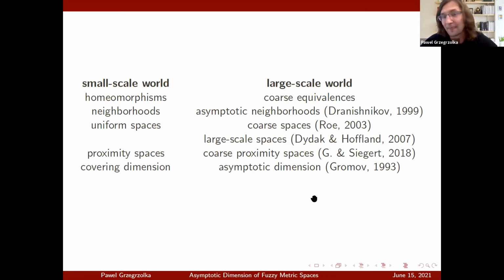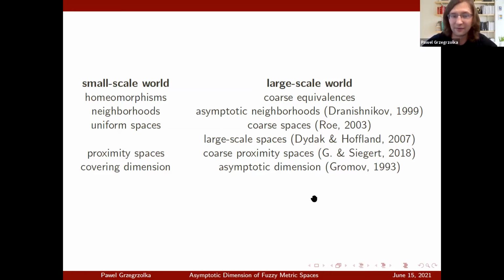They are called coarse equivalences, asymptotic neighborhoods, coarse spaces or large-scale spaces, coarse proximity spaces, and finally asymptotic dimension. Covering dimension was briefly mentioned in the talk of Atish Mitra this morning, and asymptotic dimension was also mentioned. We will focus here on asymptotic dimension. I will show you the definition of asymptotic dimension, as we will need it to understand the asymptotic dimension of fuzzy metric spaces.